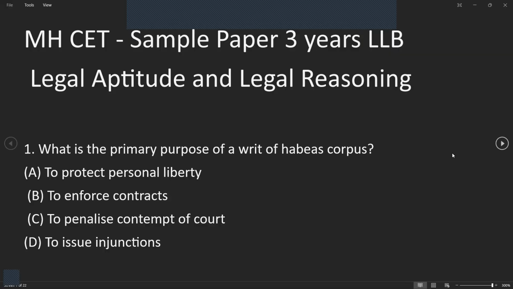Okay, so hello everyone. Today we will talk about the 3 years LLB sample paper of MHCET Law. Today we will see the legal reasoning and legal aptitude part. So let's start. First question: what is the primary purpose of a writ of habeas corpus? The options are to protect personal liberty, to enforce contracts, to punish contempt of court, or to issue injunctions. Let's see the answer.